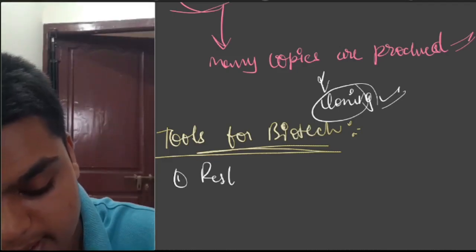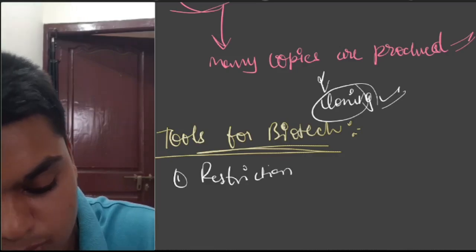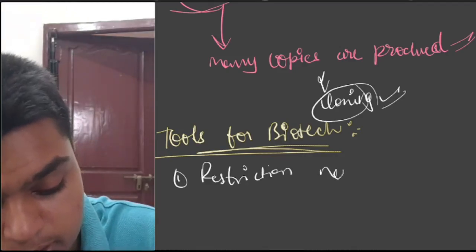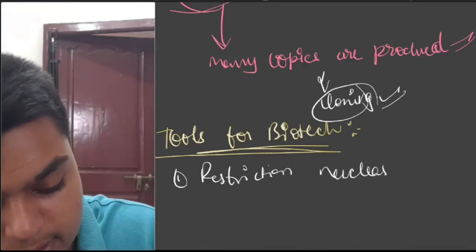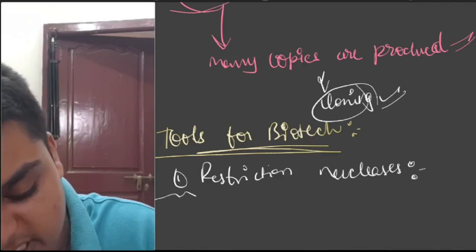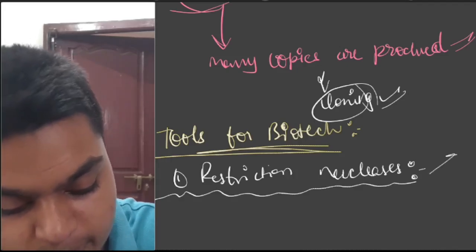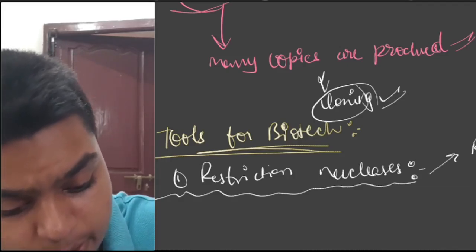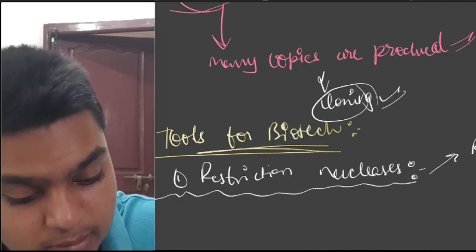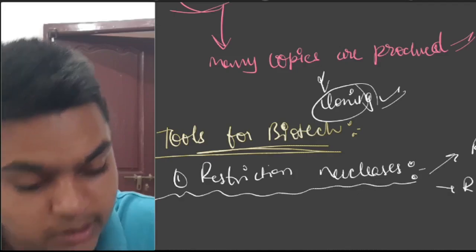The next tool is restriction nucleases. These restriction nucleases are of two types: restriction endonucleases and restriction exonucleases.